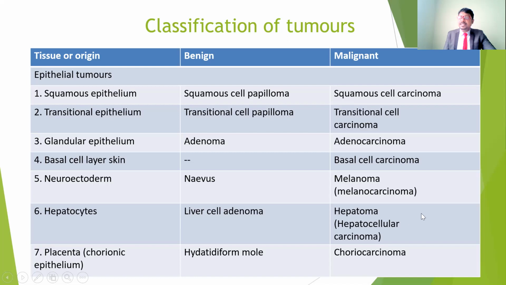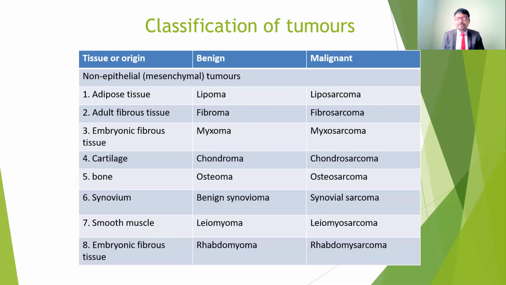And also hepatocytes: liver cell adenoma and hepatoma. Hepatoma means a malignant cancer cell in the liver. And the placenta has a chorionic epithelium. So if the placenta is involved, we call it hydatidiform mole and also choriocarcinoma. So these are the different names, for involvement of different structures and different types of tissue.